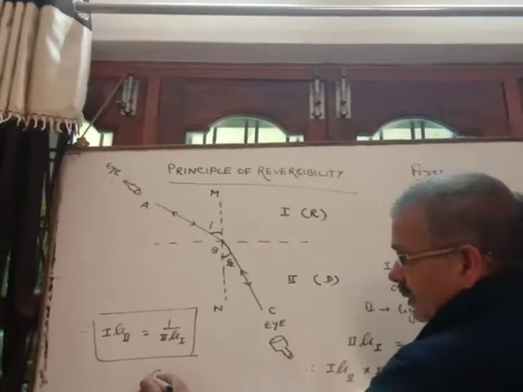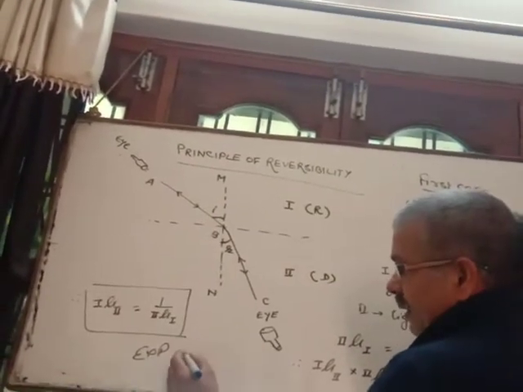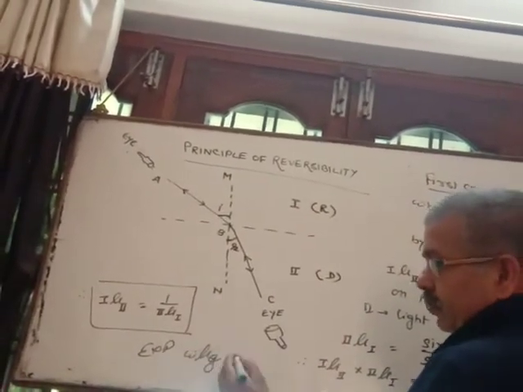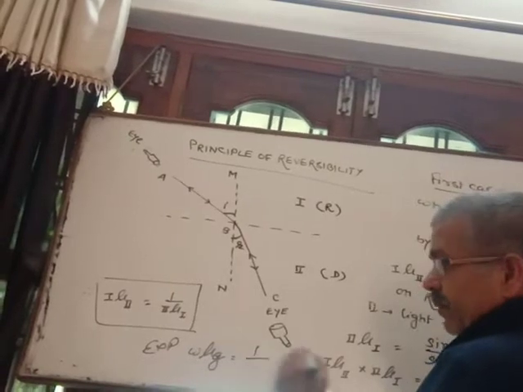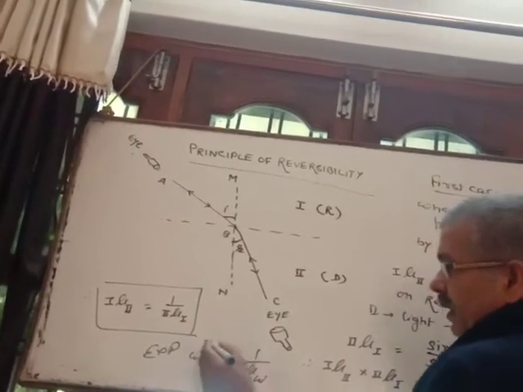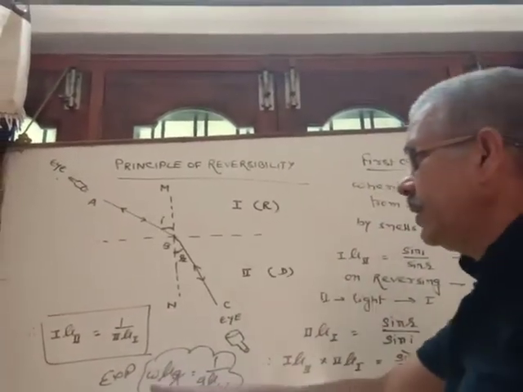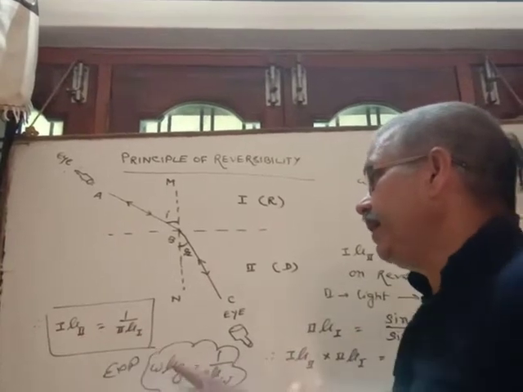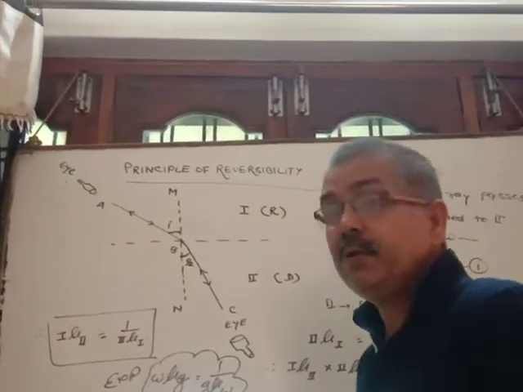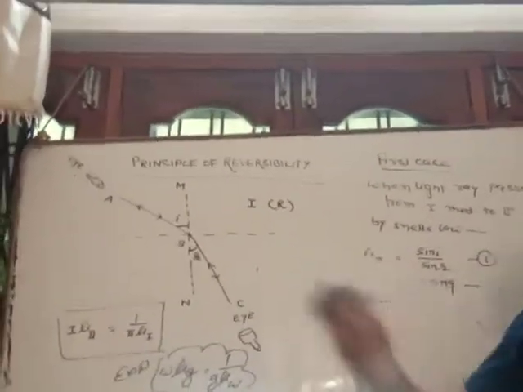For example, the refractive index of glass with respect to water is the reciprocal of the refractive index of water with respect to glass. Correct? In the first medium water is present suppose, and in place of the second medium suppose glass is present. So W mu G can be written as 1 upon G mu W. Clear? So this is the principle of reversibility.